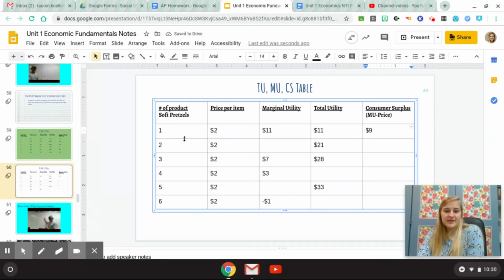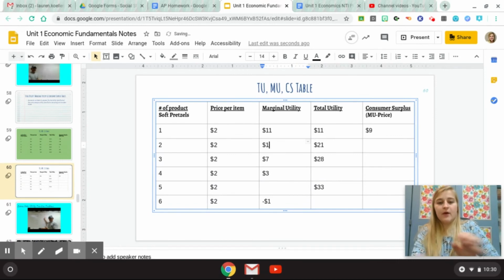Okay, second pretzel. It costs $2. I don't know the marginal utility, but I do know the total utility. Don't we know that total utility is just all the utilities in the table added up? So I'm missing this number, but to find it, all I have to know is my total utility minus my last marginal utility. So what is 21 minus 11? It is $10.